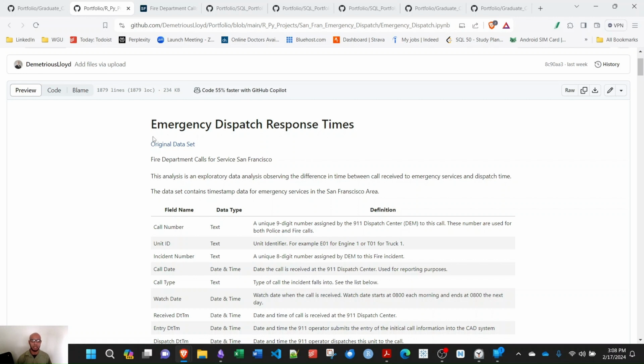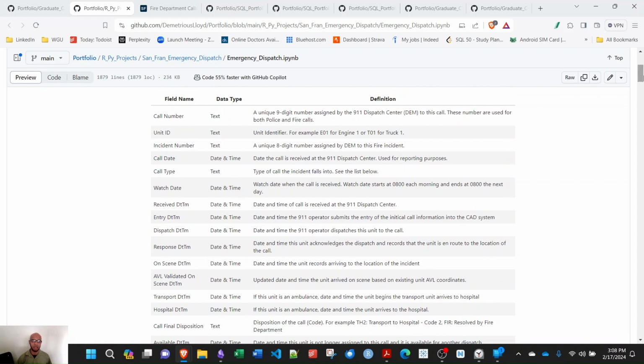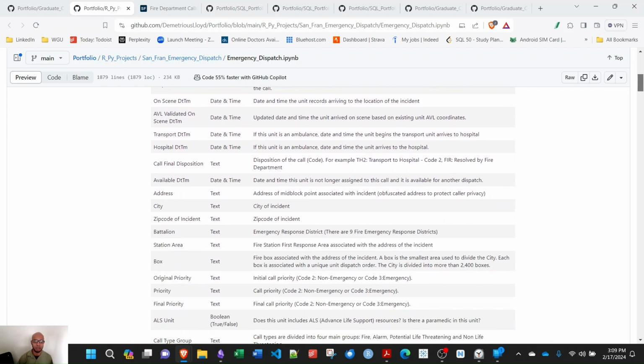So for my project, I'm doing an exploratory data analysis of emergency dispatch response times. How long does it take for your dispatcher to receive a call and then send out help? This data set came with a data dictionary, very extensive. Fortunately, I know Markdown well enough to put this into a table in a Jupyter notebook.